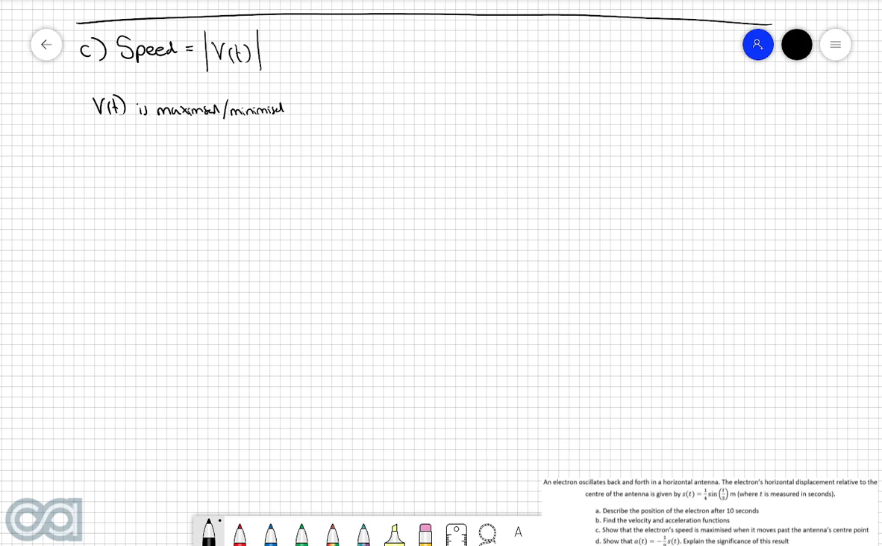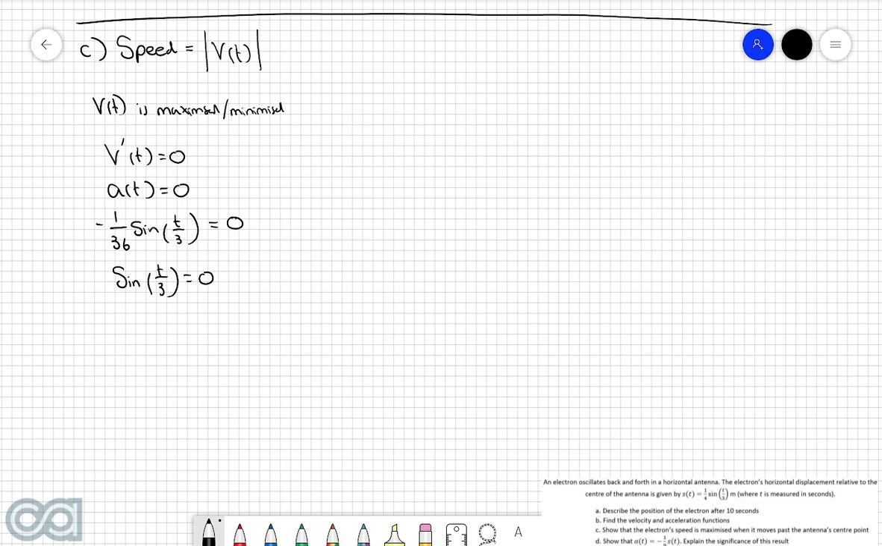And we know that this is going to occur when the velocity function's derivative is equal to 0. In other words, when v dash of t is equal to 0, but we know that v dash of t is just the acceleration function. So in other words, we want a of t to be equal to 0. From part B, we found that the acceleration function was negative 1/36 sine of t over 3, and we're going to set this equal to 0.